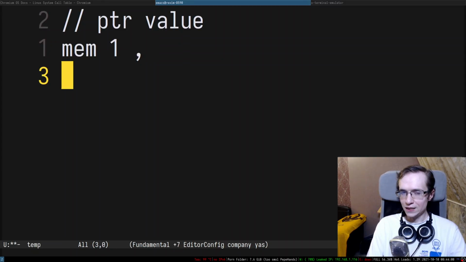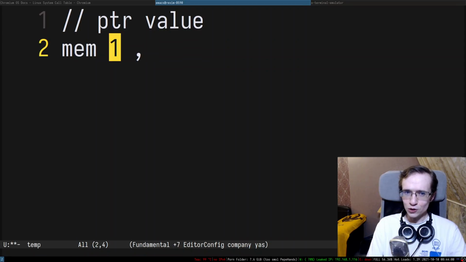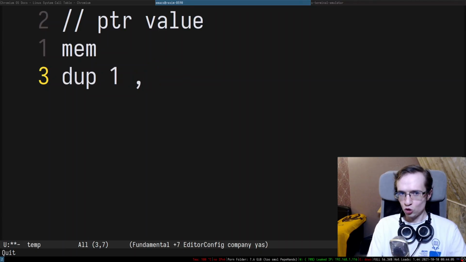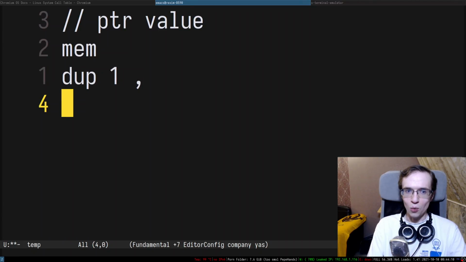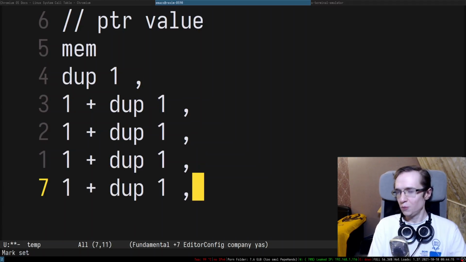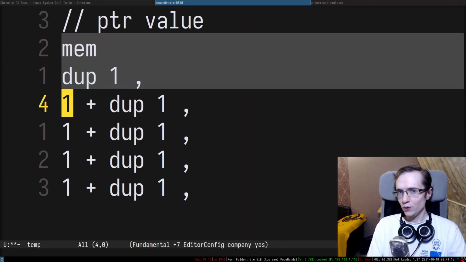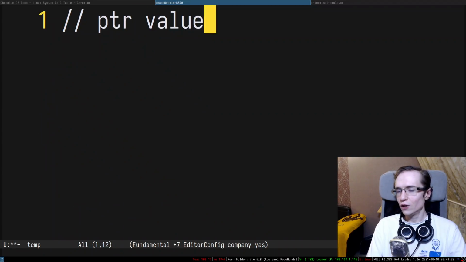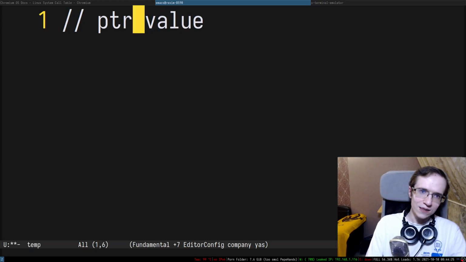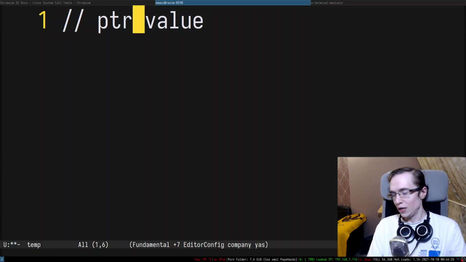Then I can just do, actually I can do it like that. So I duplicate it, value, store it. Then 1 plus, and again, duplicate it, store it. So it allows me to chain these kind of operations, right? If the order of the arguments was swapped, I wouldn't be able to do that. For quite some time, I've been using this order and I was happy with that.